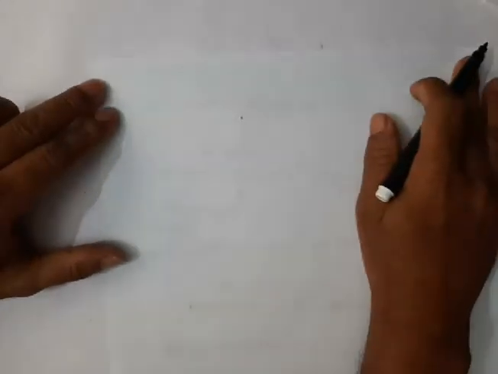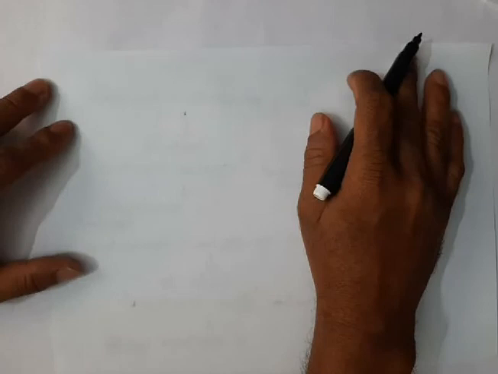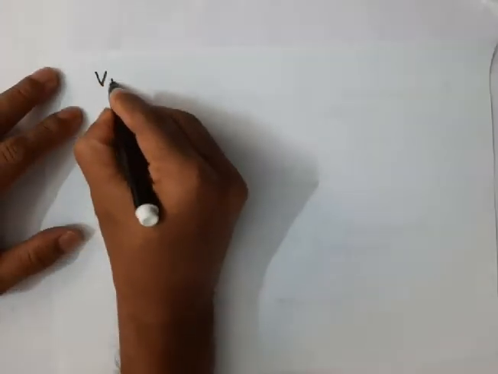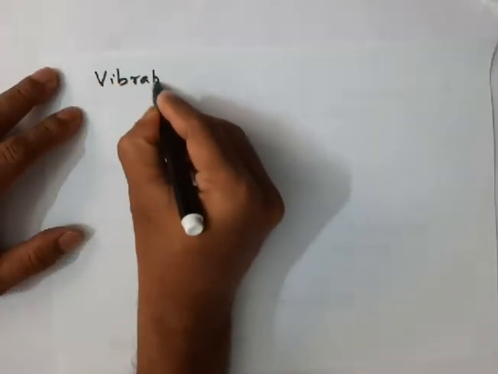Then the next point. What I'm going to do now is vibrational coarse structures, or simply coarse structures.